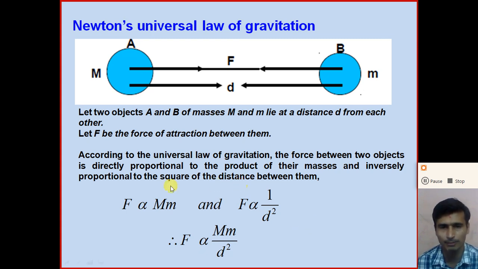So if we combine these two equations, we get gravitational force is directly proportional to Mm divided by d square. So according to Newton's universal law of gravitation, gravitational force between the two objects is directly proportional to the product of their masses and inversely proportional to the square of the distance between them.